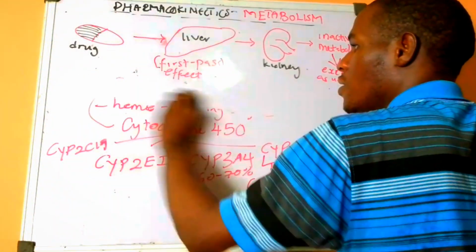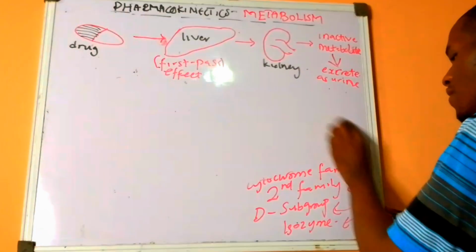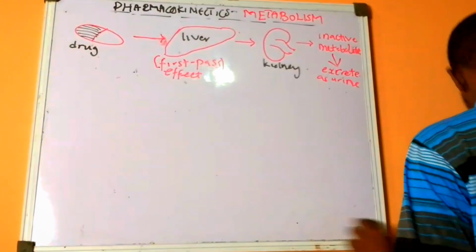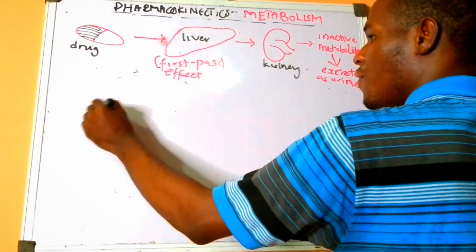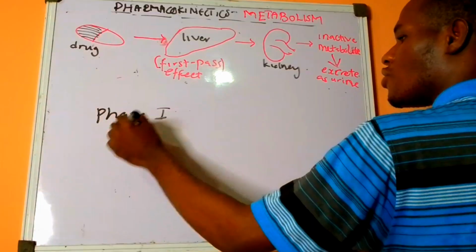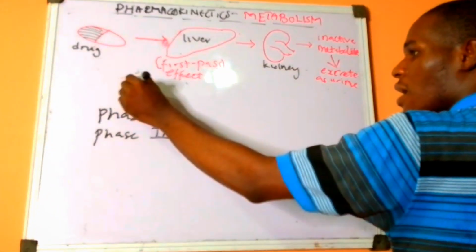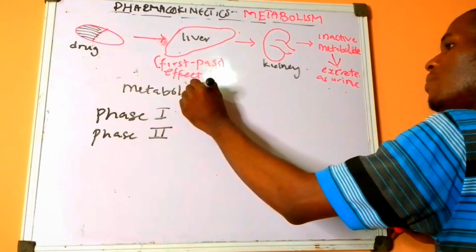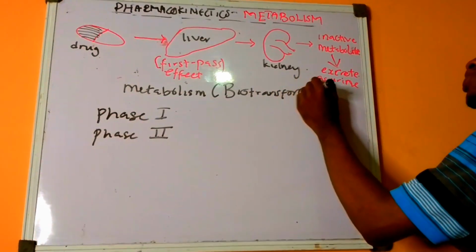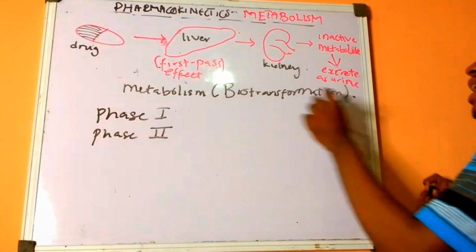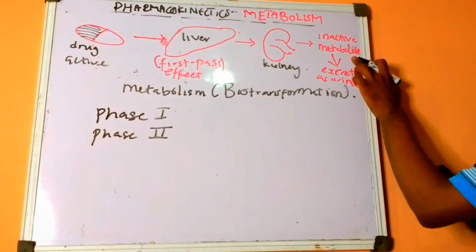We have the first one being the phase one transformation, and the second one being the phase two transformation. Now, metabolism sometimes can be used interchangeably with biotransformation, the conversion of a drug from one form to another, as in this case, from the active form to its inactive metabolite or inactive form.